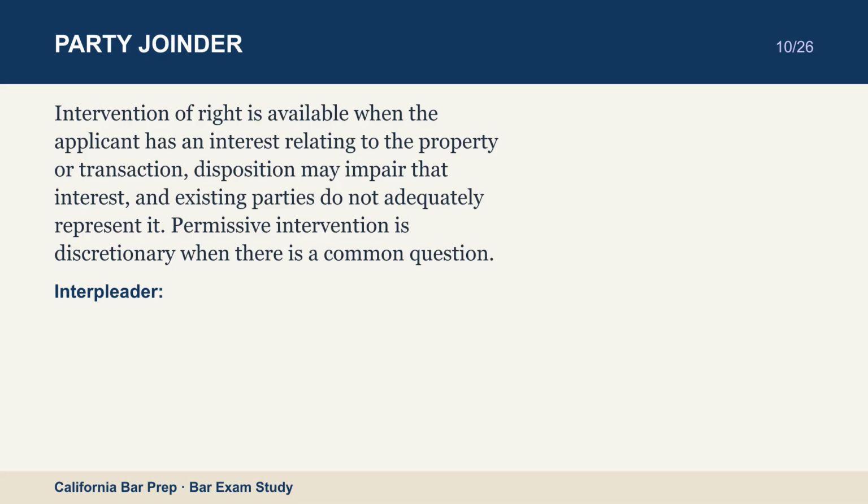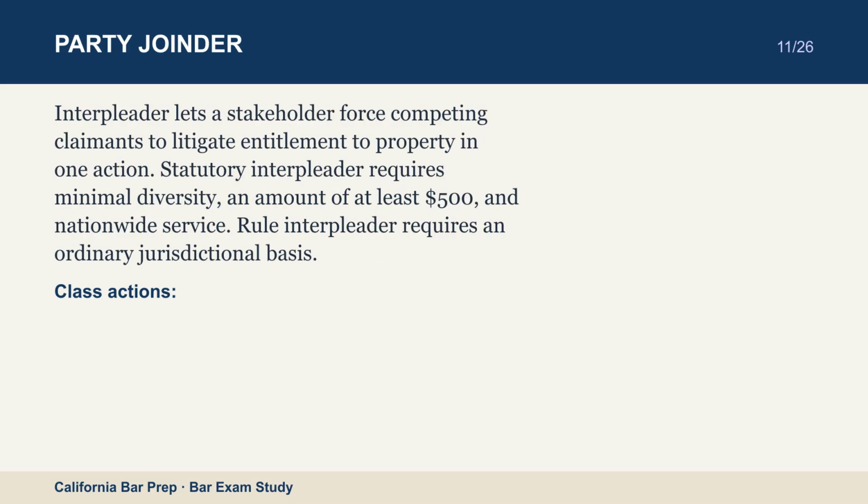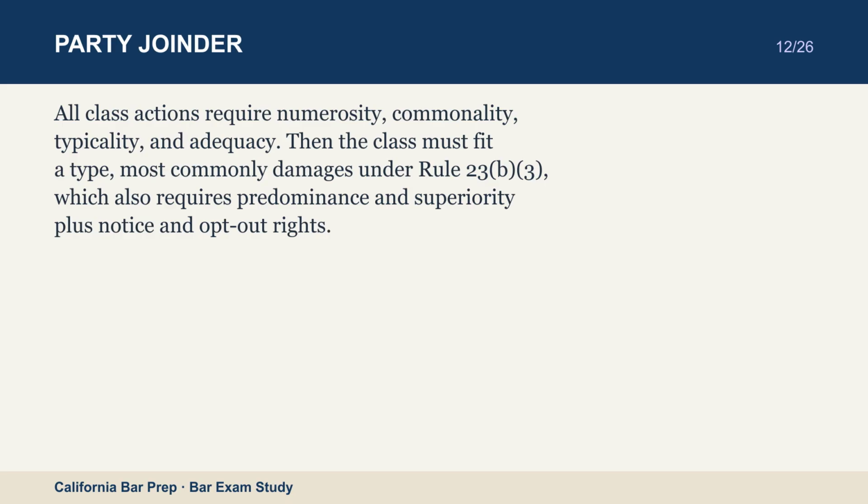Interpleader. Interpleader lets a stakeholder force competing claimants to litigate entitlement to property in one action. Statutory interpleader requires minimal diversity, an amount of at least $500, and nationwide service. Rule interpleader requires an ordinary jurisdictional basis. Class actions. All class actions require numerosity, commonality, typicality, and adequacy. Then the class must fit a type, most commonly damages under Rule 23(b)(3), which also requires predominance and superiority plus notice and opt-out rights.